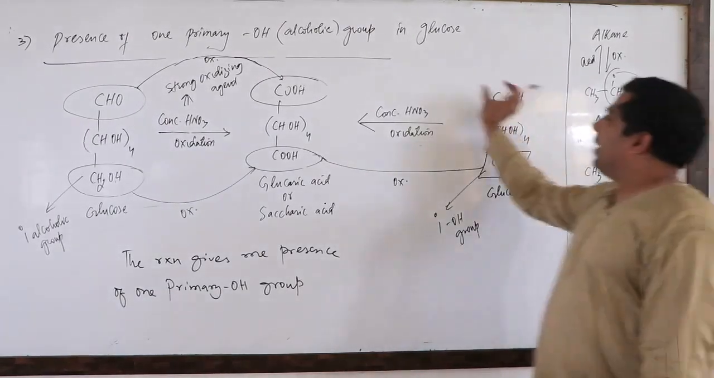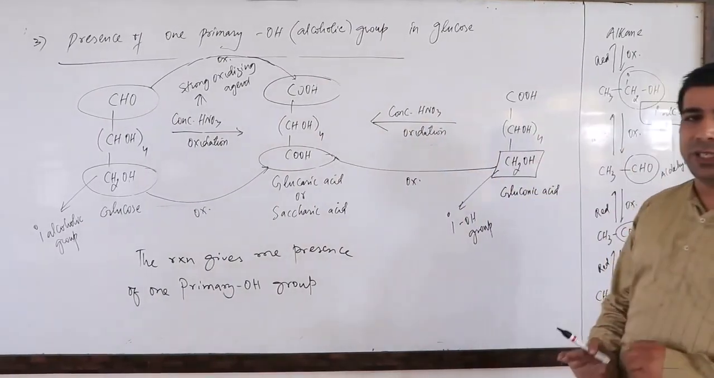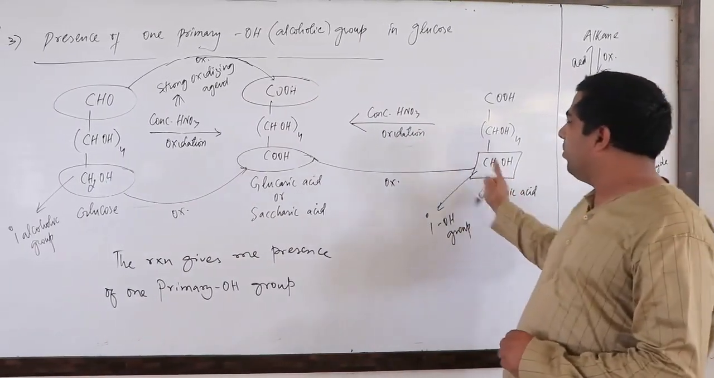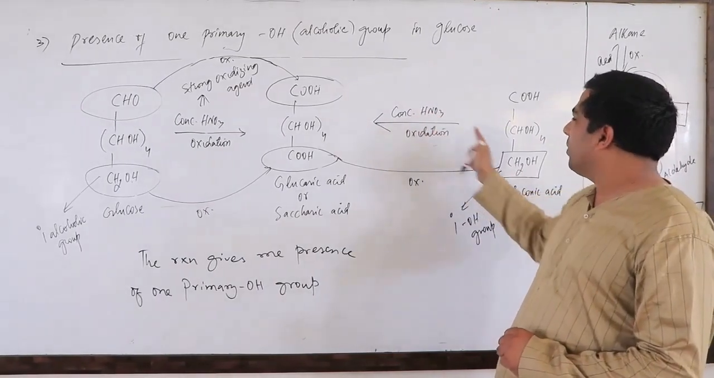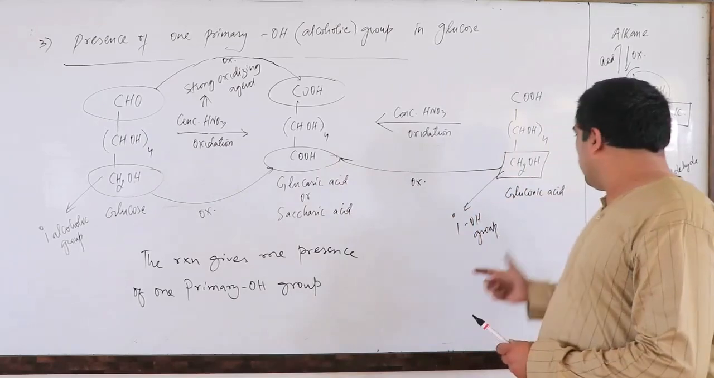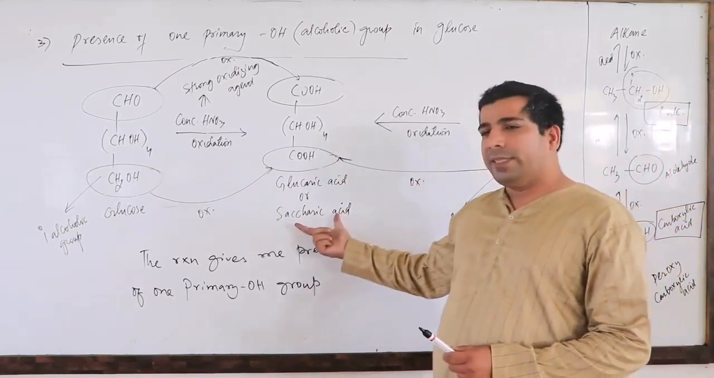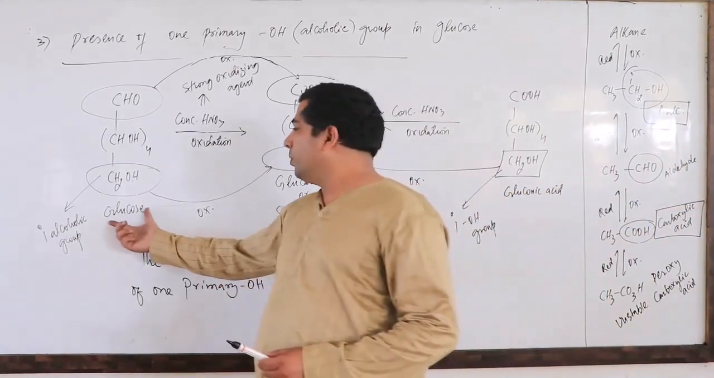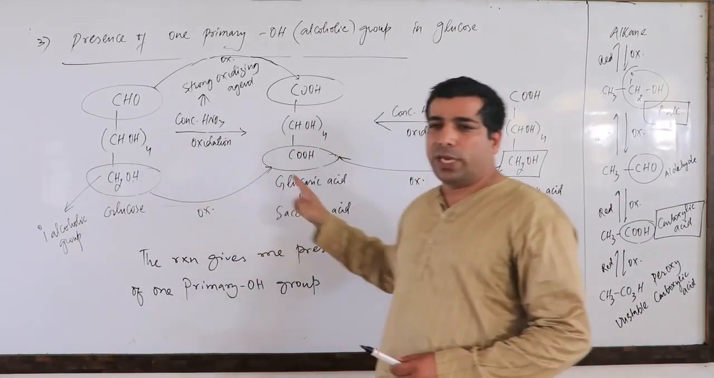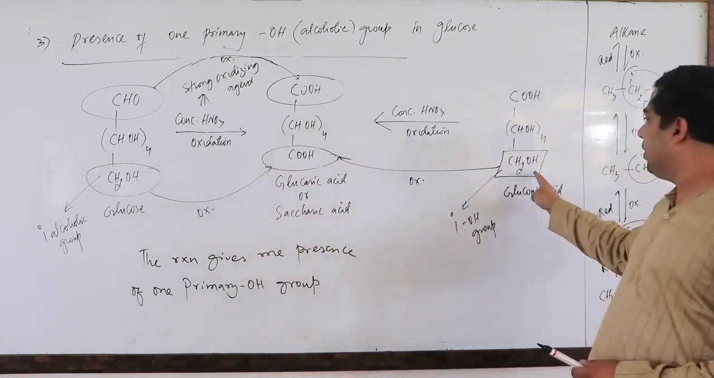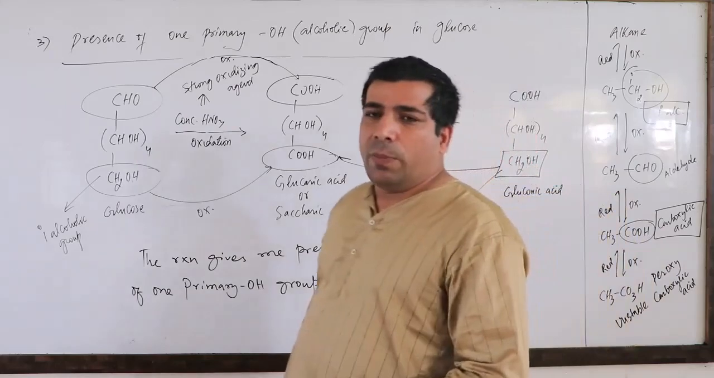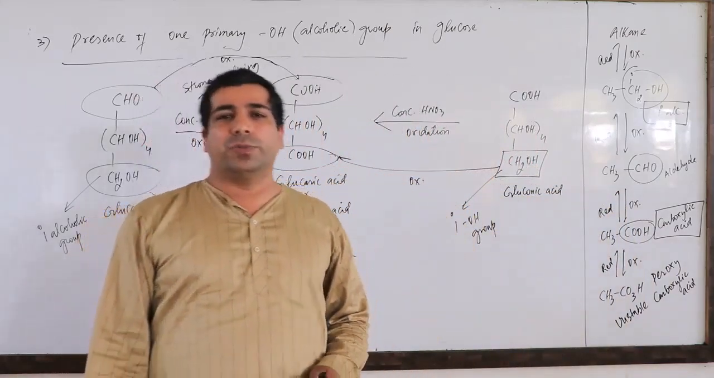So it will remain like this only. No further oxidation because this guy is unstable. But this primary alcohol will be oxidized by concentrated nitric acid into carboxylic acid. So gluconic acid will also give me saccharic acid, and the glucose will also give me saccharic acid. Here also primary alcohol is converted into carboxylic acid, which gives us the presence of a primary OH group in the glucose molecule.